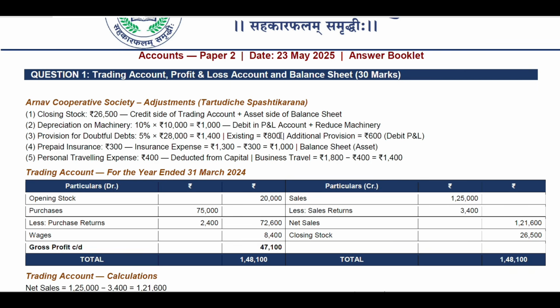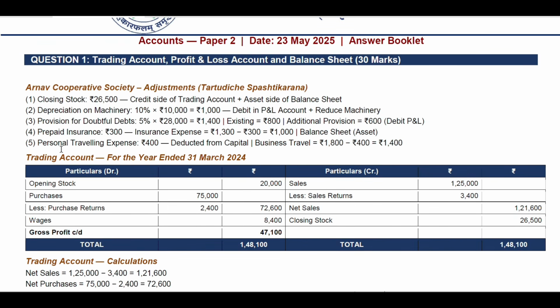Existing is equal to 800 rupees. Additional provision is equal to 600, debit profit and loss. Number 4, prepaid insurance 300 rupees. Insurance expenses is equal to 1,300 minus 300 is equal to 1,000, balance sheet asset.